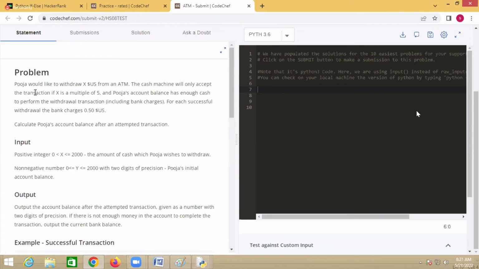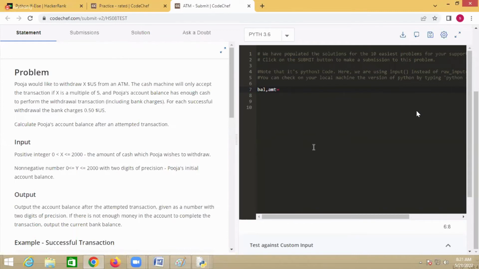Just see what the input is here. First one is balance, and the second one is amount. Now, you have to read these two values in one line.